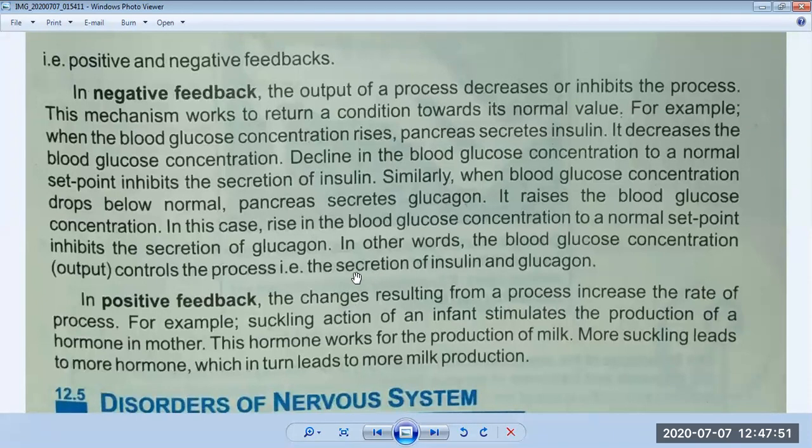In simple words, I can explain what this is. This is very simple. When the level of glucose in our blood is increased, it is decreased by insulin. If the level of glucose in the blood is decreased, it is controlled by glucagon. So they both work together.